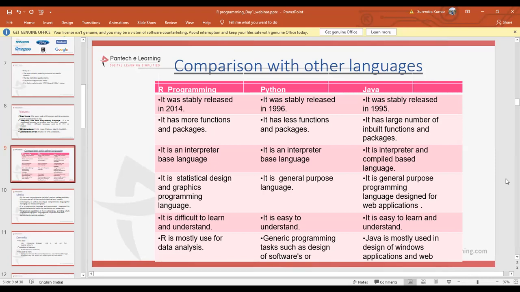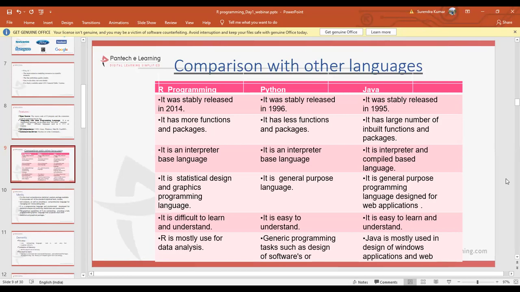What is the difference between interpreter and compiler? With an interpreter, we execute the data line by line in a sequential order, whereas in a compiler the whole data will be compiled at once. For suppose if you have 10 lines of data, 100 lines, 1000 lines, whatever the amount of data is, the whole data will be compiled at once and it will show all the errors at once. So it will be complex, right? That is why we are moving on to interpreted languages like Python and R programming.